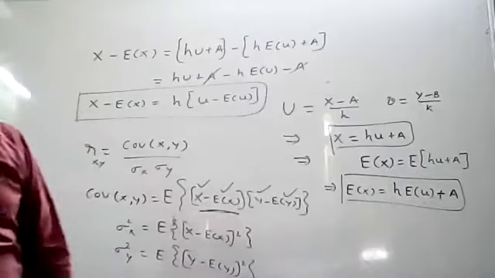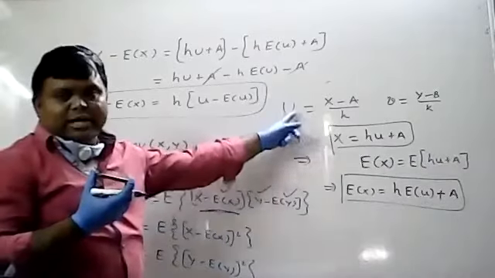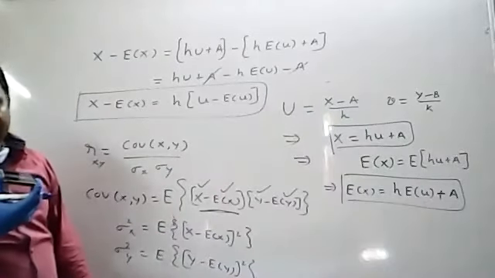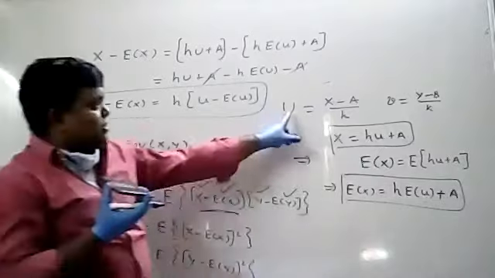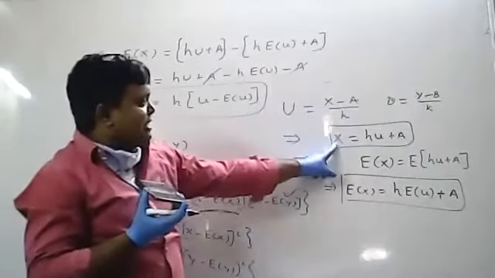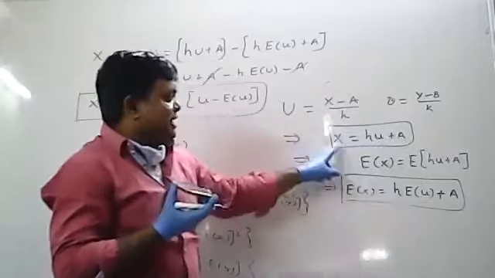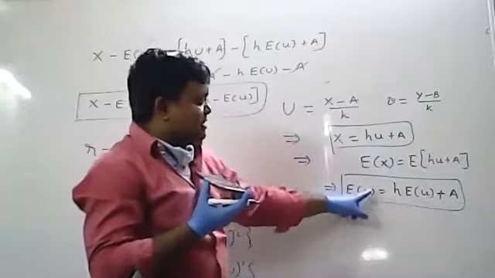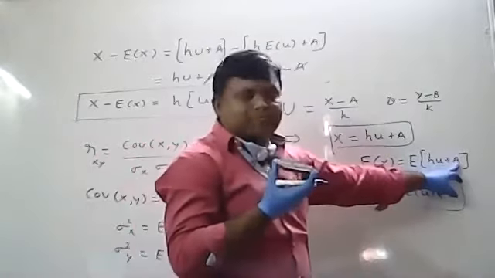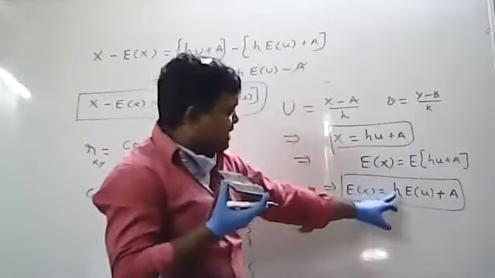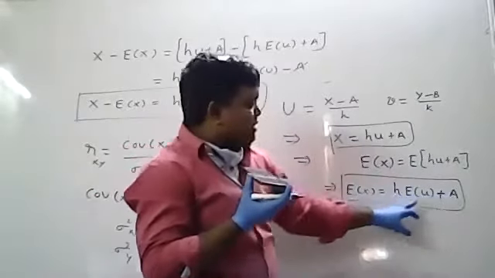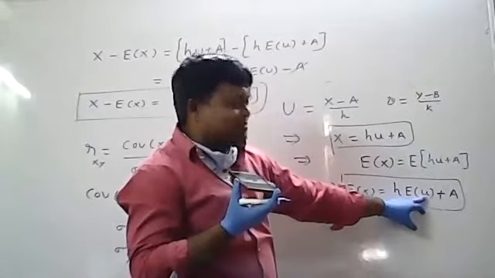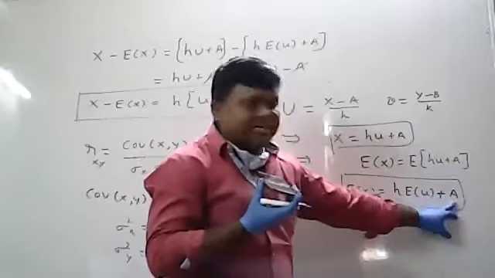Is it clear, everybody? Or any doubt in this one? Because if I know x calculation, you can do similarly y. U equal to x minus a by h. There you are calculating x. What is x value? Hu plus a. Then you have to calculate expectation, so apply expectations both sides. Expectation of ax plus b formula is a into expectation of x plus b. So h into expectation of u plus expectation of a is a.